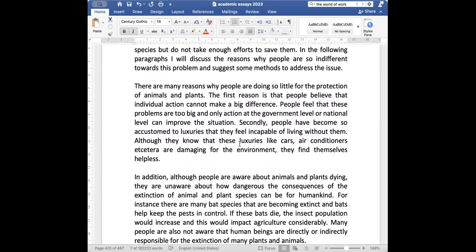Secondly, people have become so accustomed to luxuries that they feel incapable of living without them. Although they know that these luxuries like cars, air conditioners, etc. are damaging the environment, they find themselves helpless.